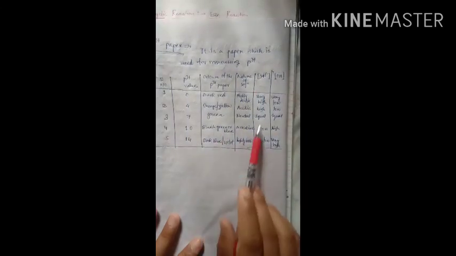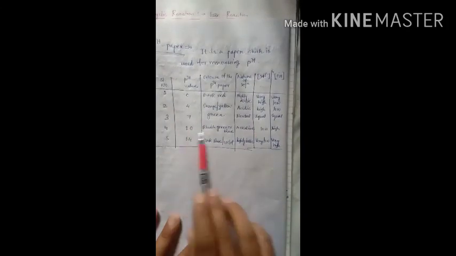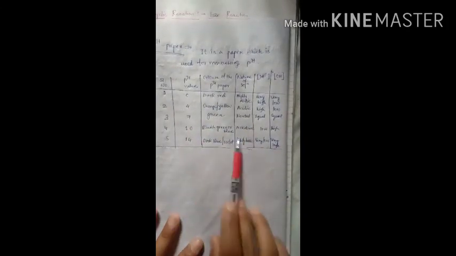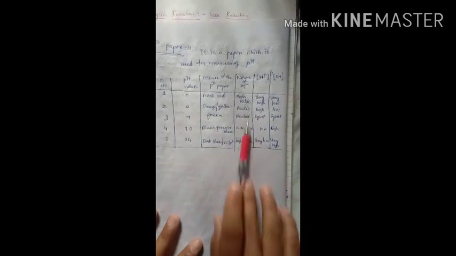Okay, so at different pH levels, their color will be different, their solution types will also be different, and their concentrations will be different. So we just indicate it. Sometimes questions are asked from this table also, so just remember it.